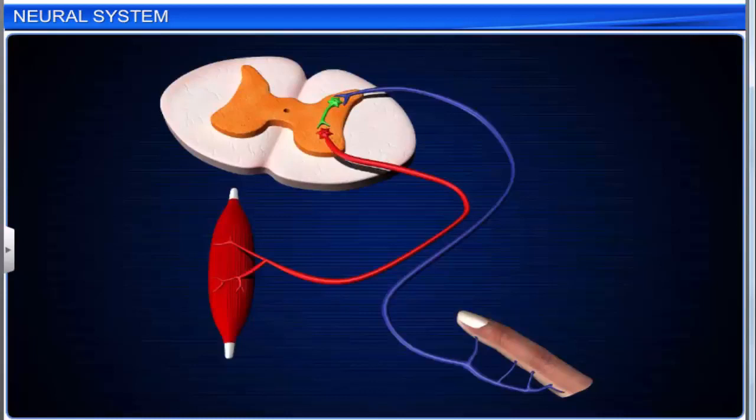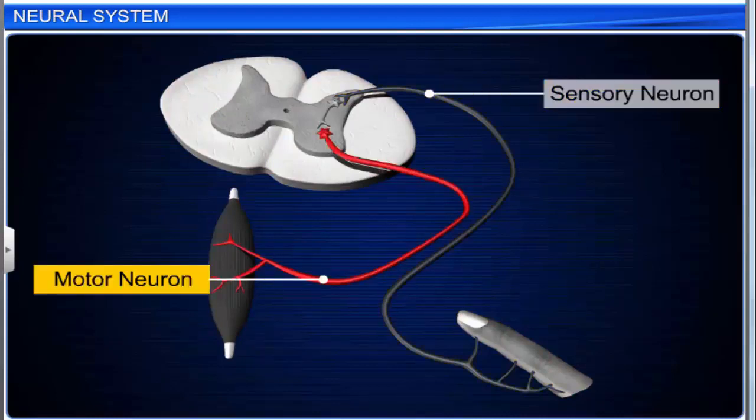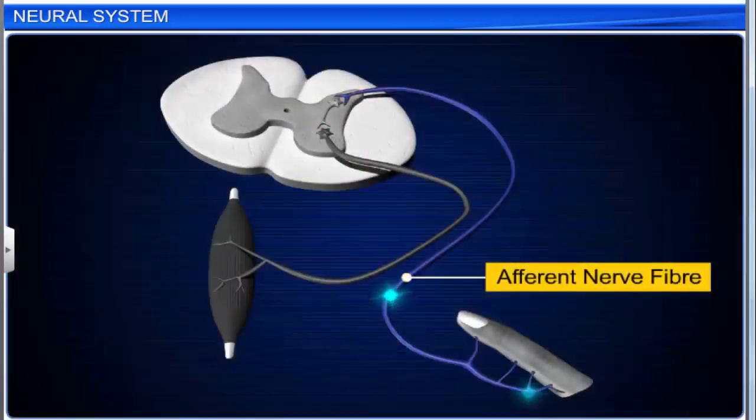The nerve fibers of peripheral nerves are of two types: afferent or sensory nerve fibers and efferent or motor nerve fibers. Afferent fibers conduct nerve impulses from the sense organs to the central nervous system.